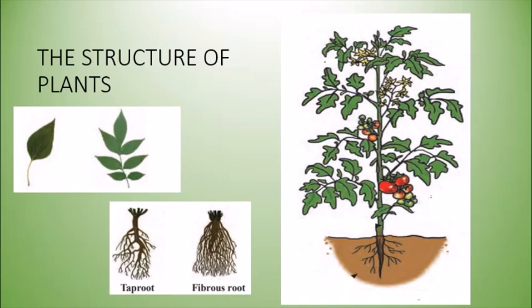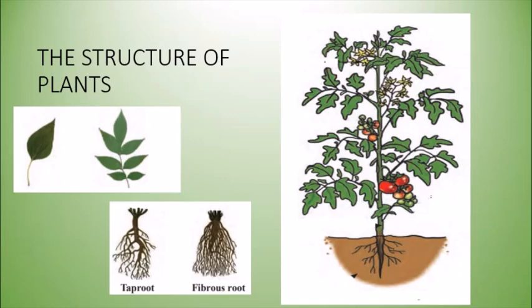Photosynthesis takes place, where the plant makes its own food with the help of sunlight and the chlorophyll which is present in them. So with photosynthesis, they prepare their own food. So that is the main function of the leaf, that is the production of food. And they can be of two types, that is simple leaves and compound leaves.